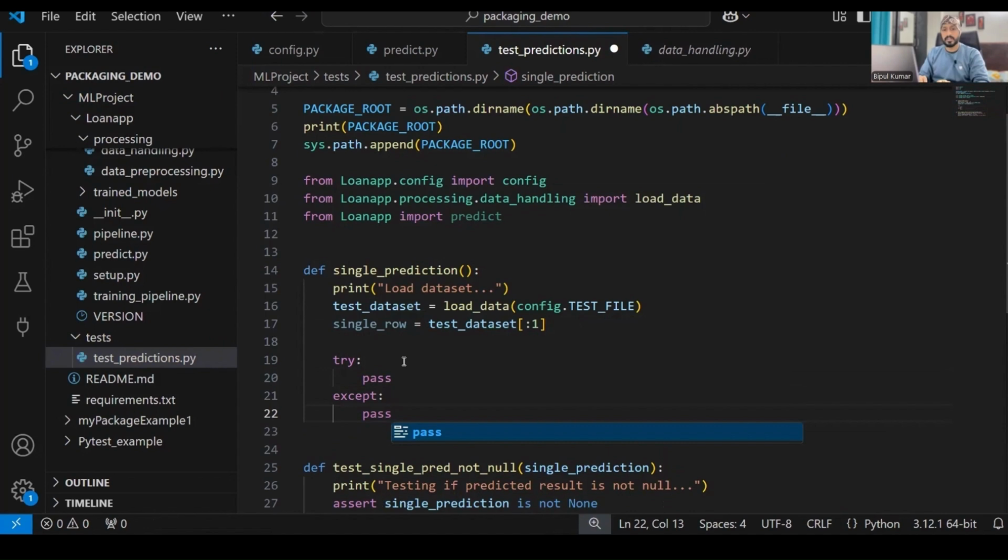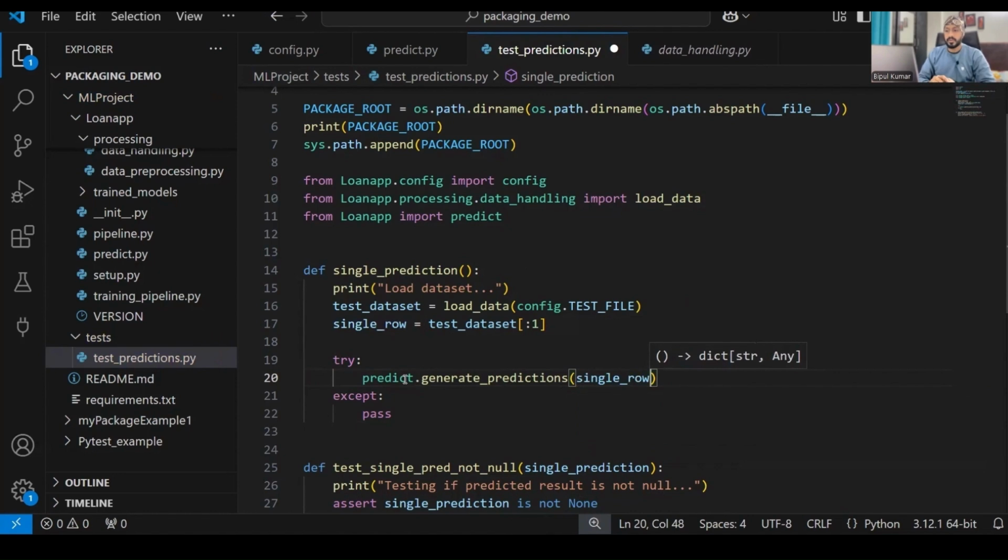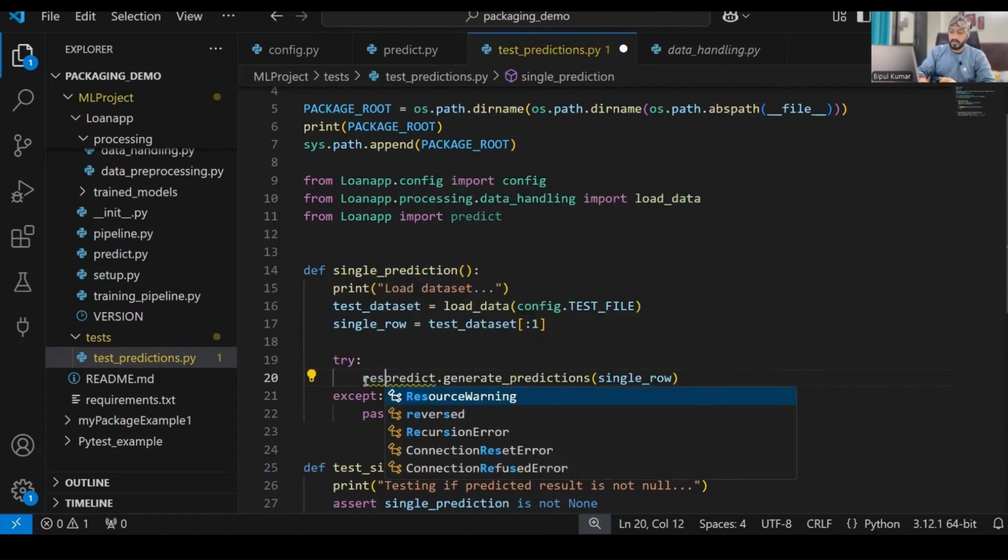How can it make the prediction? For making the prediction, we require the function called generate prediction. And where is generate prediction? It is in predict. So predict dot generate predictions. And this generate prediction requires what? My data. So I'll just pass over here single row. All right. So when I pass it, I'll get the result. So let's say I'll store the result over here.